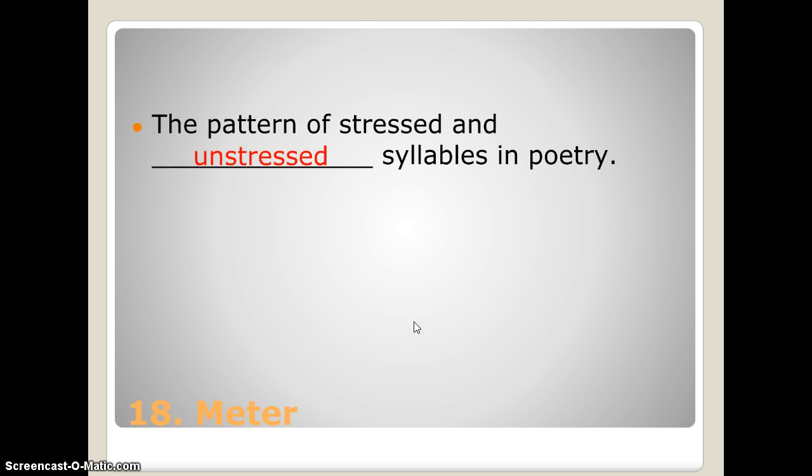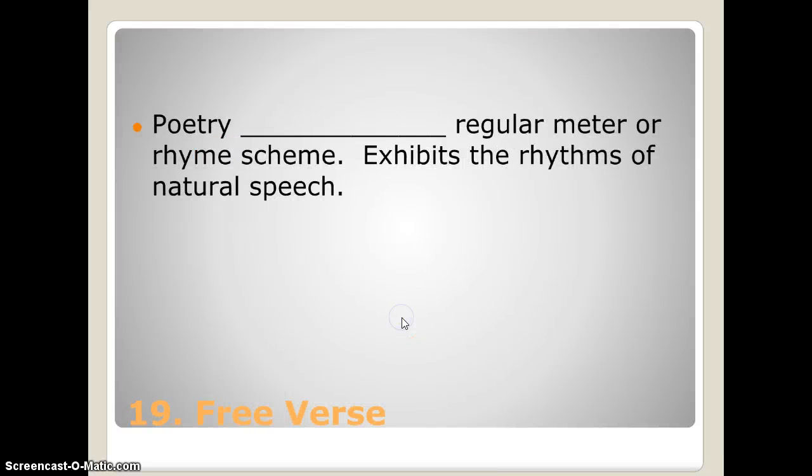If we have a pattern of stressed and unstressed syllables in poetry, we'll have meter. Meter is going to refer to how many syllables are on the line and how we accent them. And we'll look a little bit later at something that marks the stressed and unstressed syllables in poetry, or what type of meter you're using.